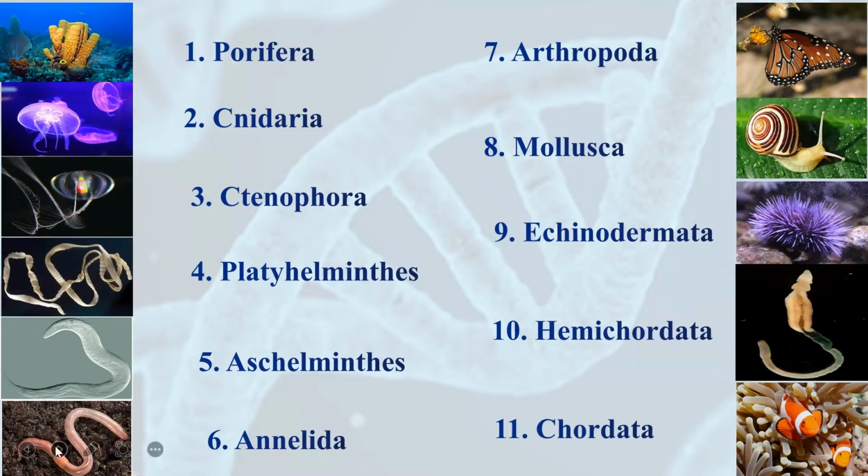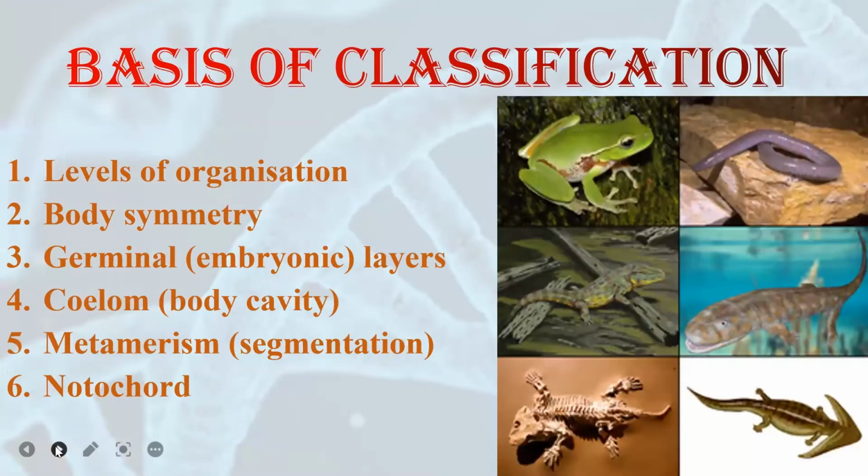In the upcoming videos, we are going to see all these phyla one by one, their important characteristics as well as their examples. In this video, we are going to study about the basis of classification. As I said, animal kingdom is divided into 11 phyla. That means the animals are classified. Now, on what basis scientists have classified these animals? Let us have a look at this.